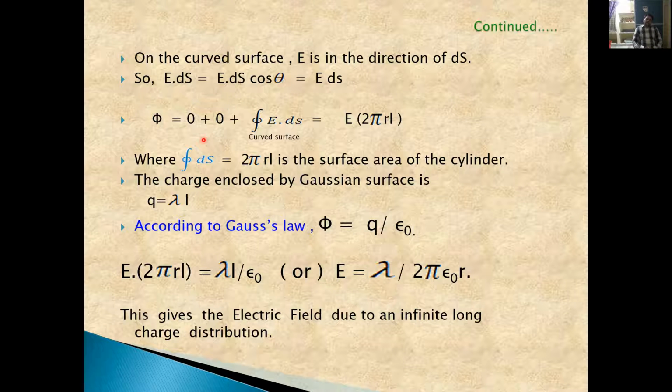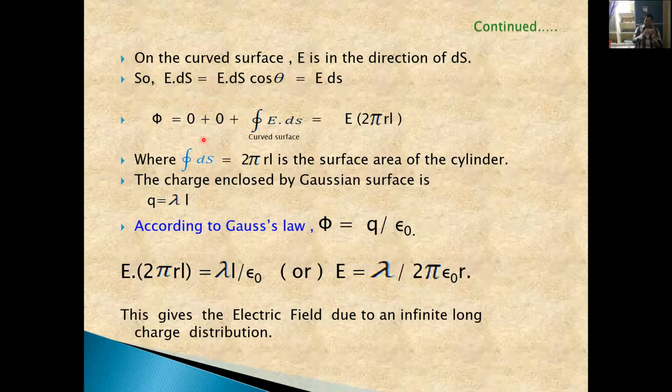Now if we want to apply Gauss law, we have to calculate the flux through this Gaussian surface. That is one part. The other part is how much charge is enclosed within that Gaussian surface.